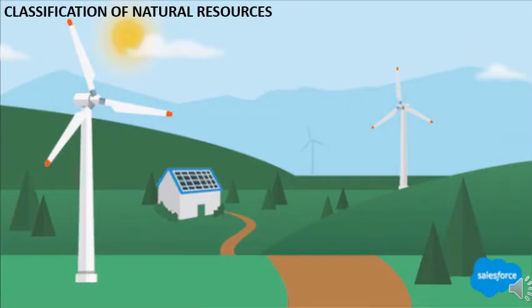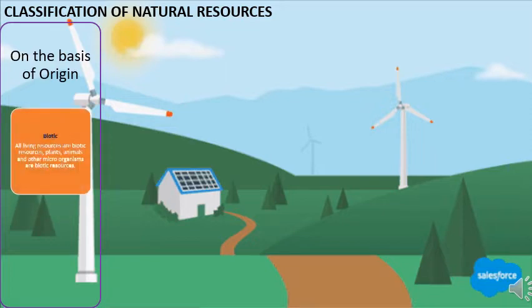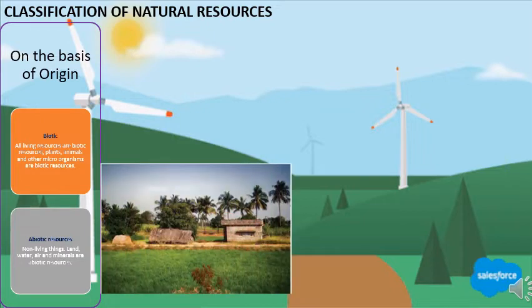Okay, here we are going to discuss a little bit more in detail about natural resources. Okay, so we already know the different types of natural resources. So let's take one by one. On the basis of origin, we know it is biotic and abiotic resources. Now, what is biotic resources? All living resources are biotic resources. Examples are plants, animals. Okay, now about abiotic resources. All non-living things are called abiotic resources. Example is land, water, air and minerals.